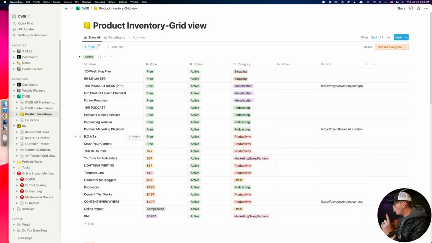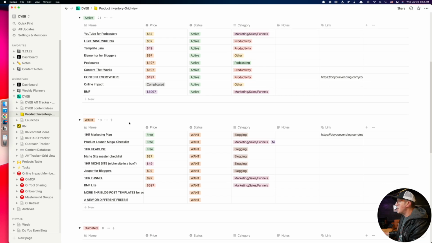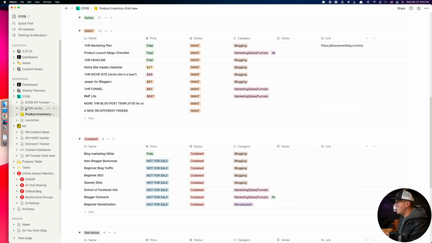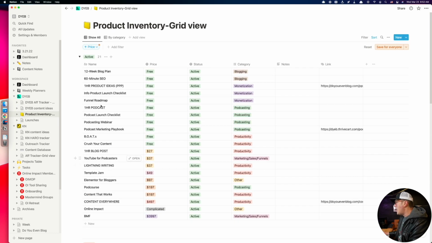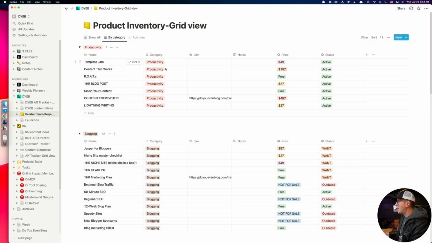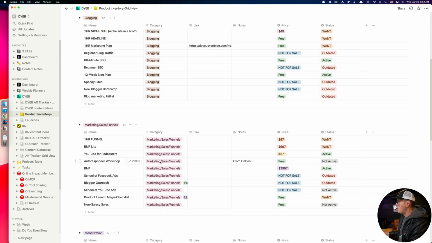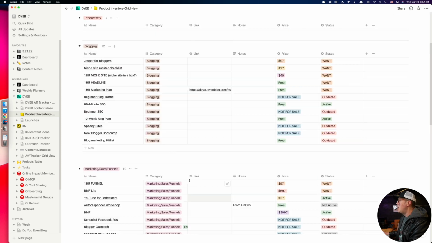So part of that was coming into my database of freebies, courses, workshops, templates, tools, everything, and updating this. This is my product inventory. Again, all my freebies, I have them categorized. And after I spent about 10 to 20 minutes doing this, I also added a view by category. These are my blogging products, my productivity, my sales and marketing funnels, all that stuff. Once I updated the inventory for a few new things I've created in the past year, it was really easy for me to kind of pick and choose things to build a little funnel out of.